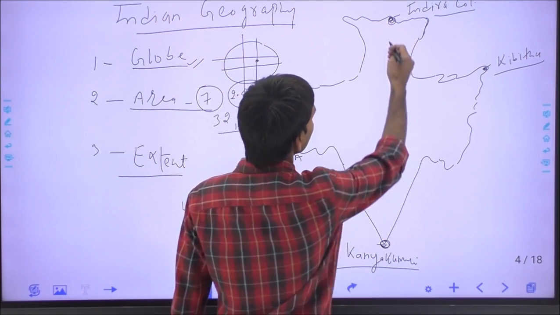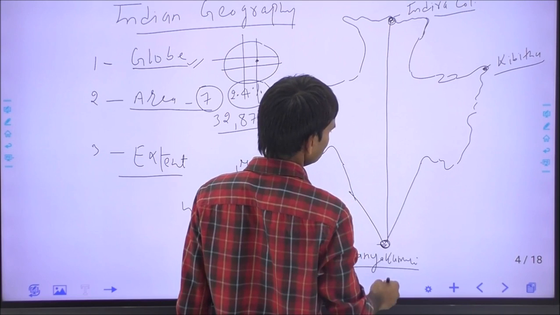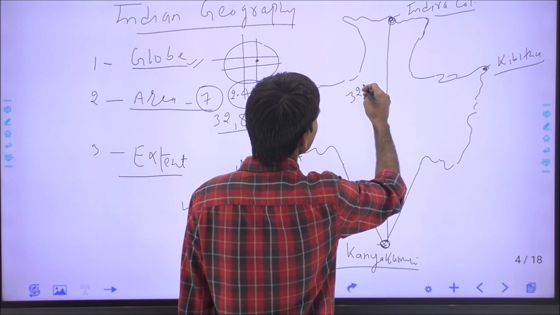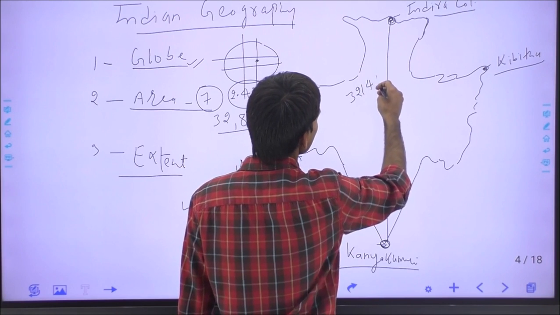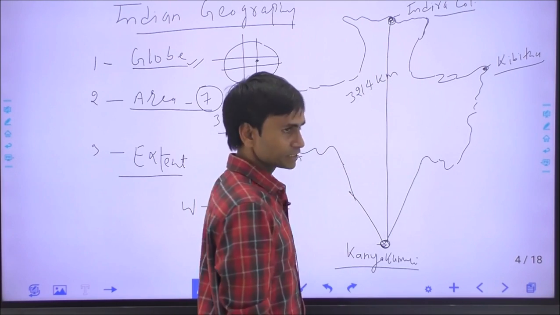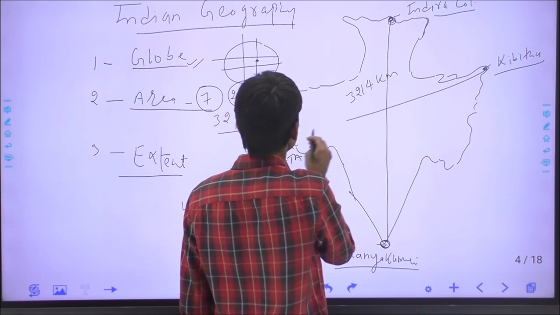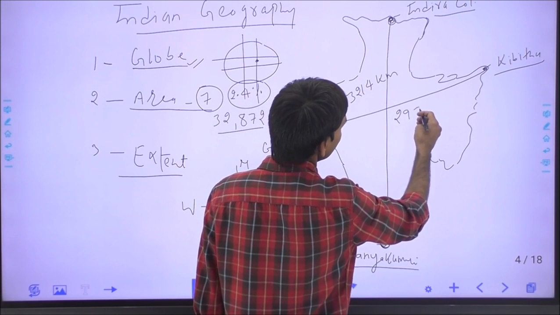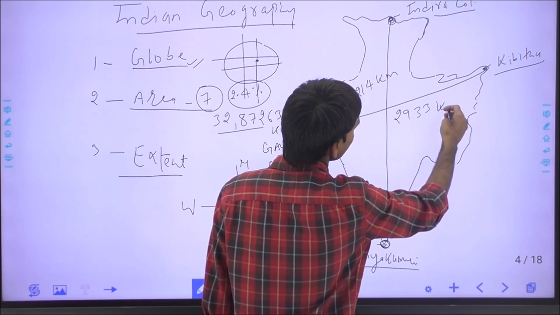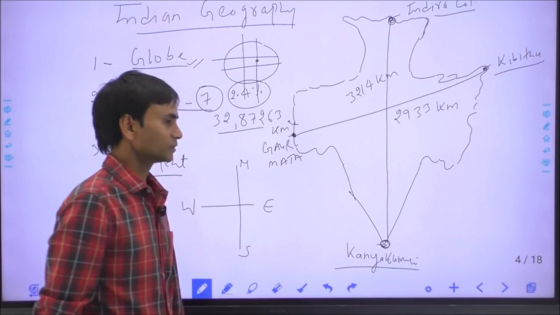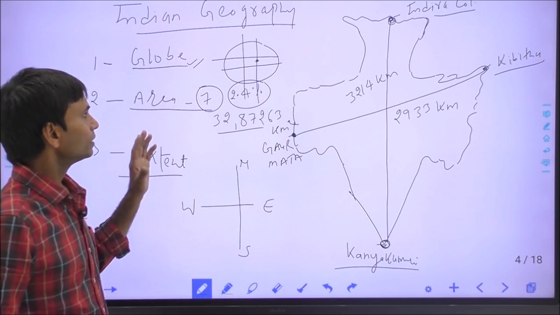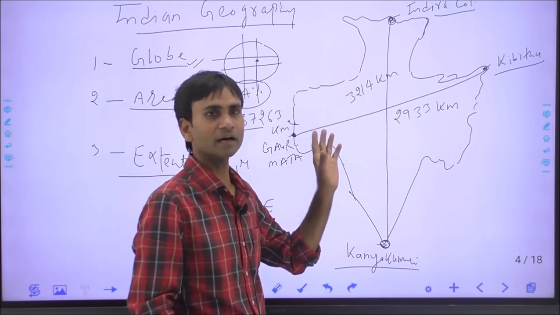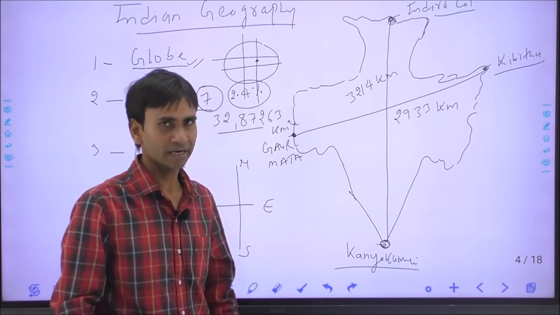The distance between north to south is about 3214 kilometer, while the distance from east to west is around 2933 kilometer. So this is the geographical expansion or the extreme points of India: north, south, east and west.